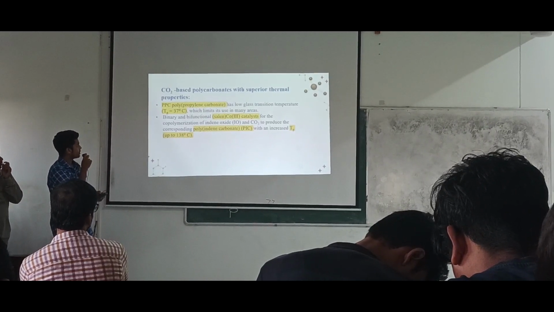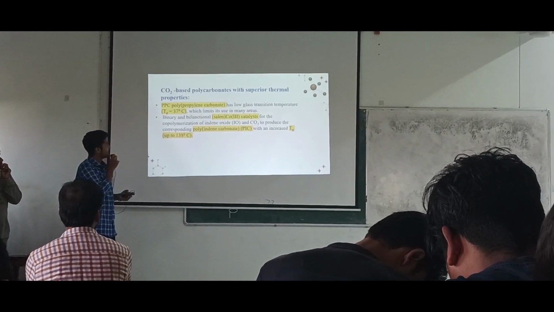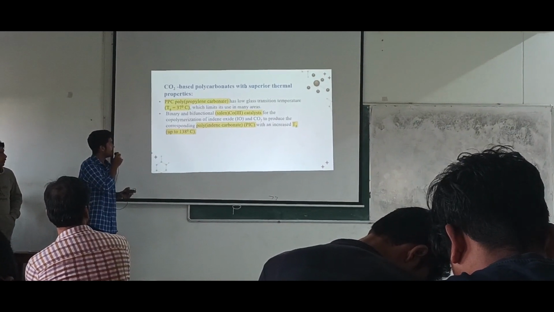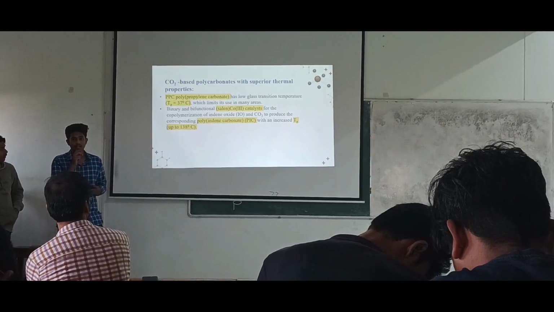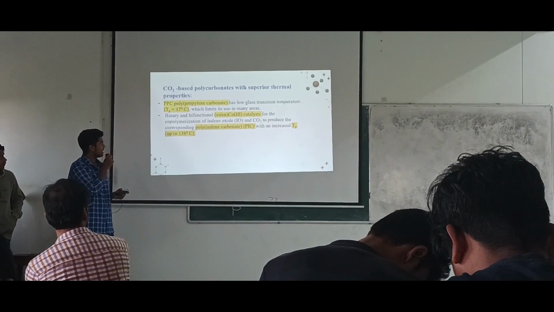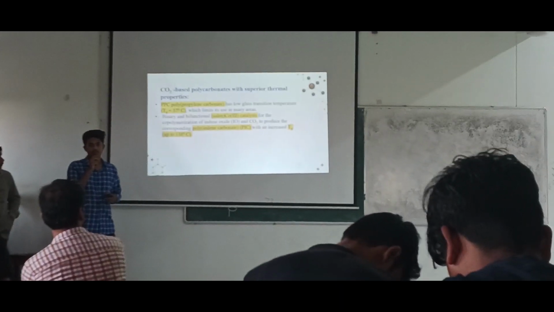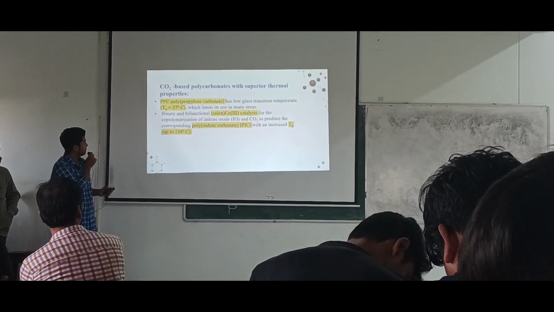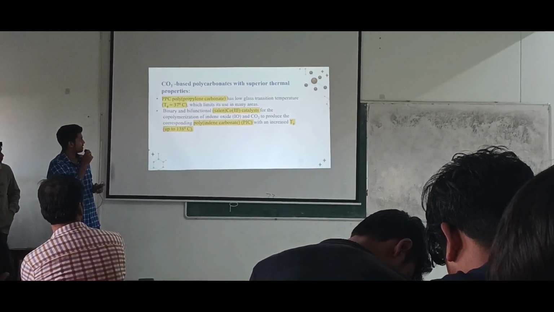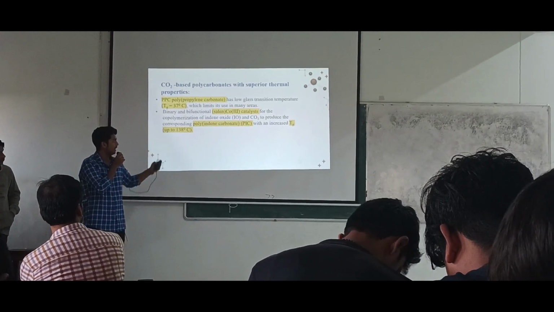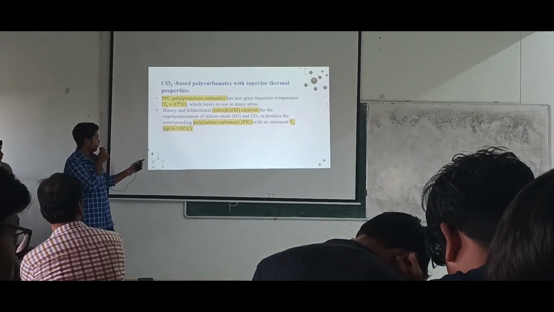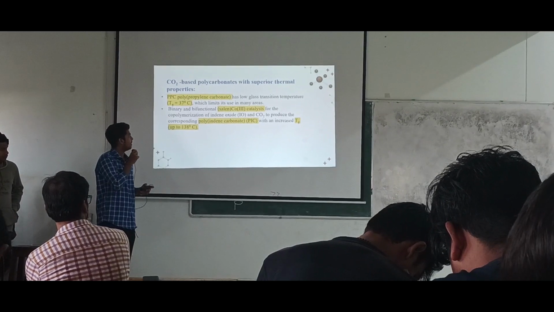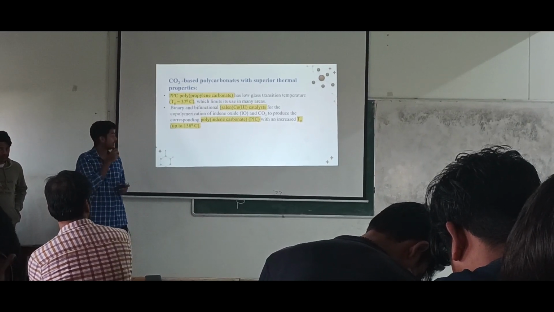And we also have some special properties based on superior thermal properties. Especially polypropylene carbonate has a low glass transition temperature, that is Tg equal to 37 degrees Celsius, and it has some limits. To improve this, we have binary and bifunctional catalysts formed with indium oxide and carbon dioxide, which will produce polyethylene carbonate, which has increased Tg, up to 108 degrees Celsius.